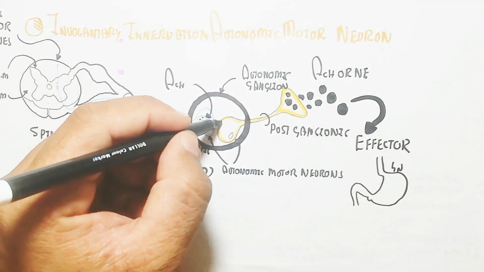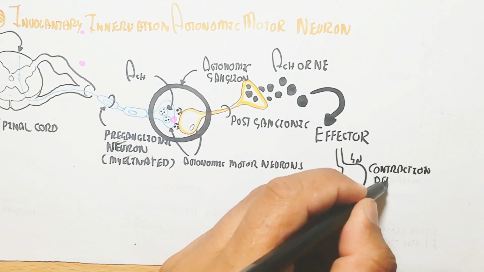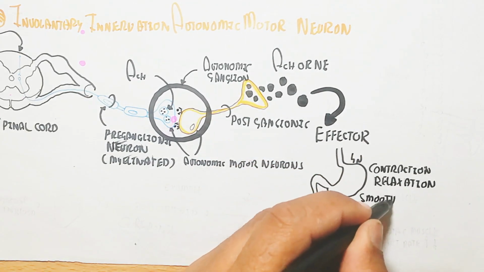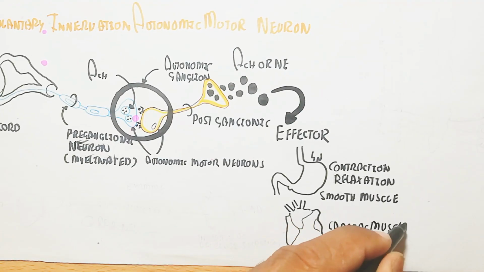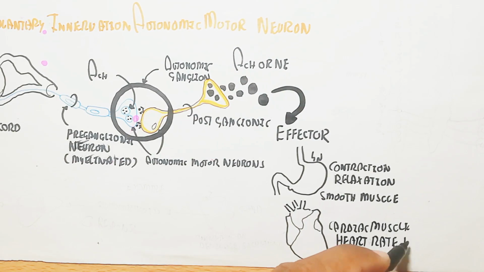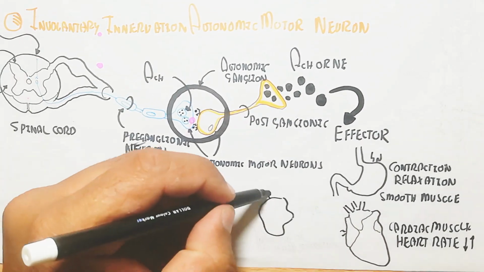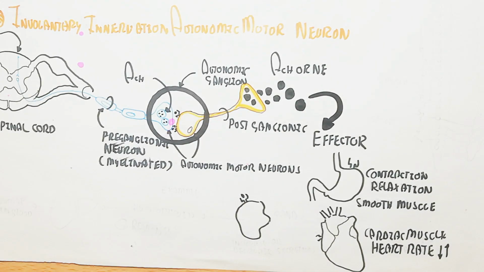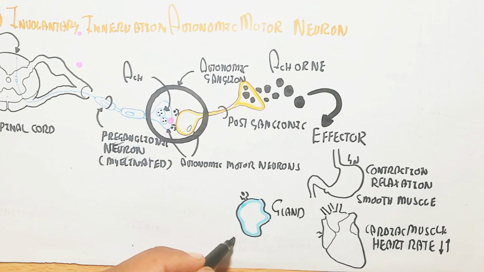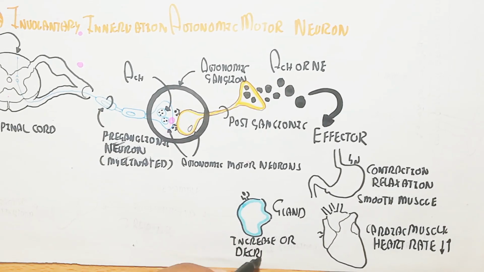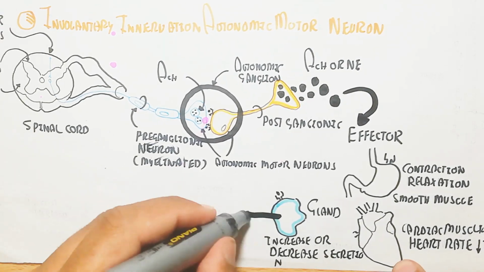The effector can be the stomach, intestine, digestive system, heart or gland. In this way, contraction and relaxation occur on the basis of the autonomic nervous system. Due to smooth muscle and cardiac muscle, heart rate increases or decreases on the basis of the sympathetic and parasympathetic nervous system, while in the case of a gland, the secretion increases or decreases.